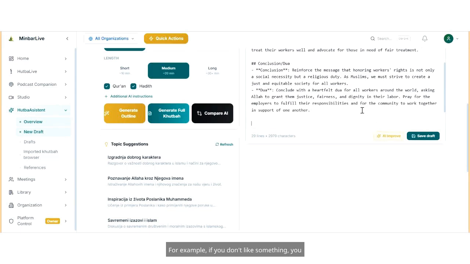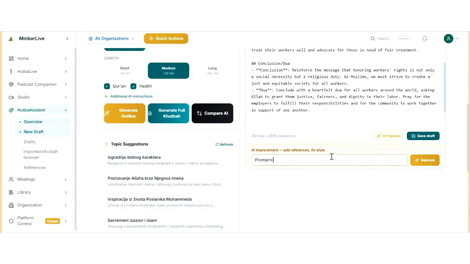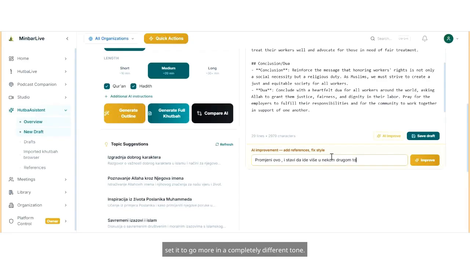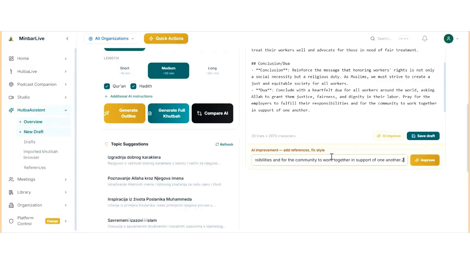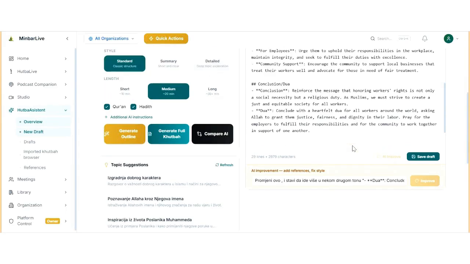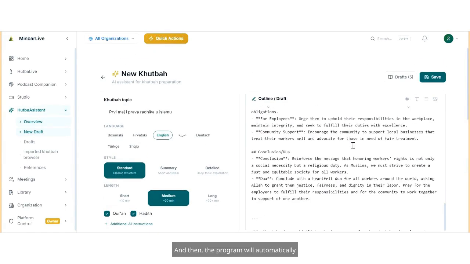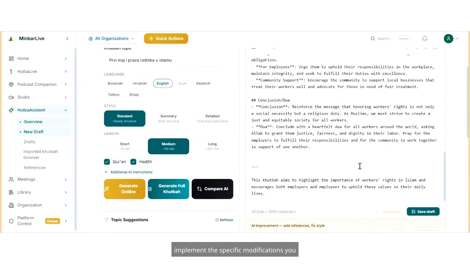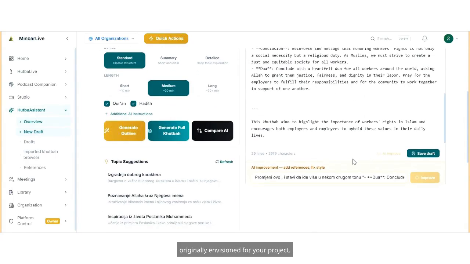For example, if you don't like something, you can say, take this and do it manually, or you can navigate over to the AI enhancement section and then say, please change this setting and set it to go in a completely different tone. And then the program will automatically implement the specific modifications you originally envisioned for your project.